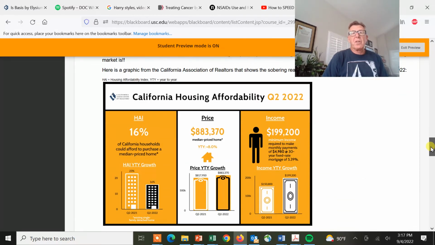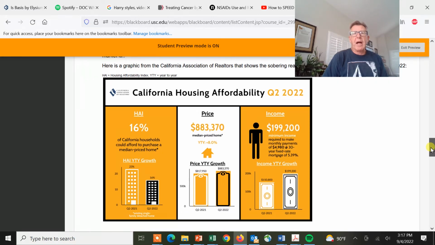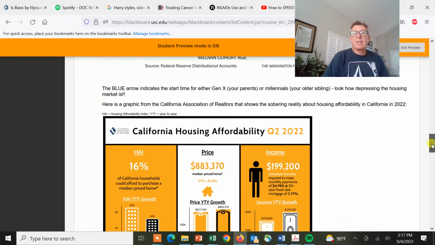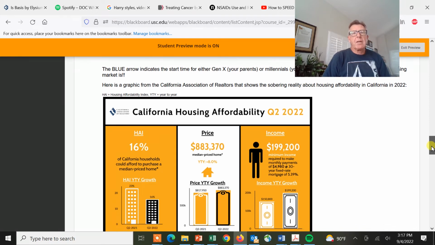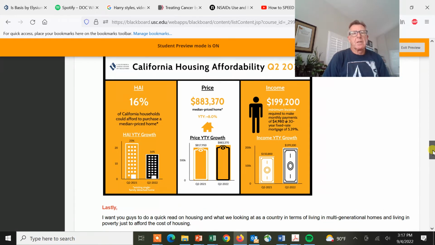So this is where we're at right now in terms of California housing affordability. This is in 2022, and we're looking at the median price of a house, and what you would need to be bringing in order to qualify for the house. For this price house, you've got to be making a minimum of $200,000 a year. So it's kind of scary. It's very difficult, when you think about it, for your generation. We apologize for that. Sorry about that, guys.